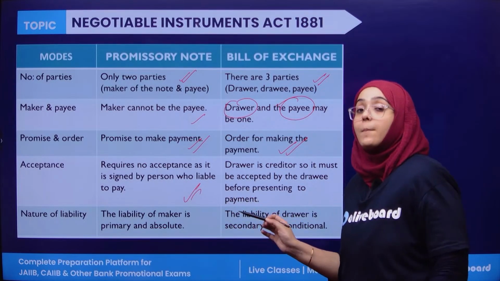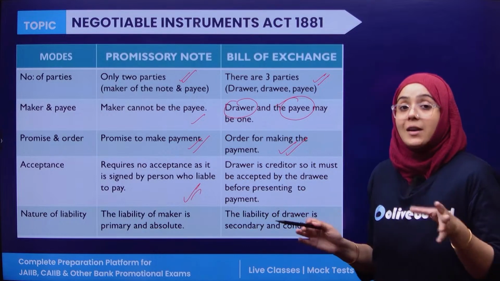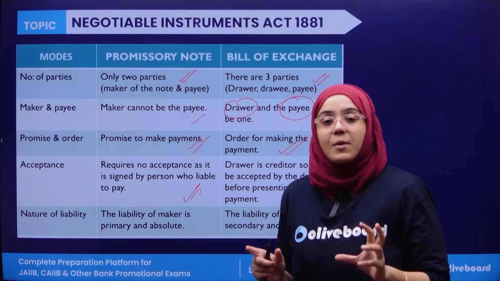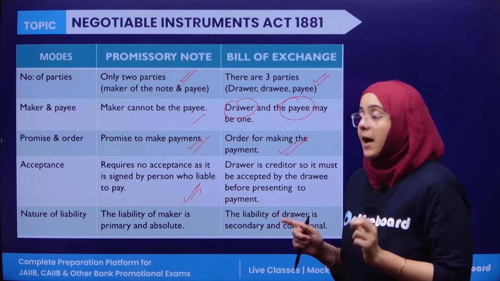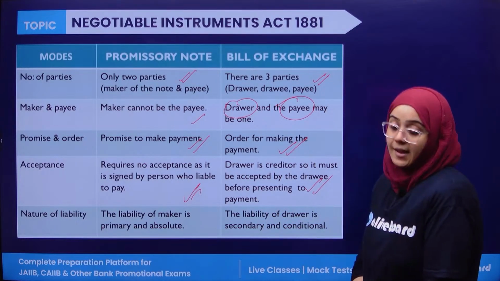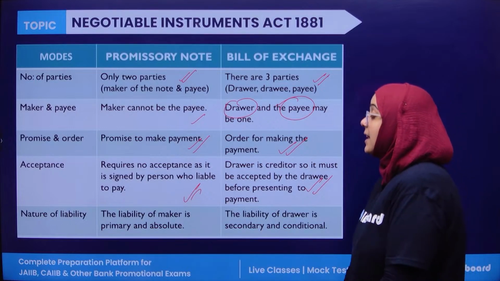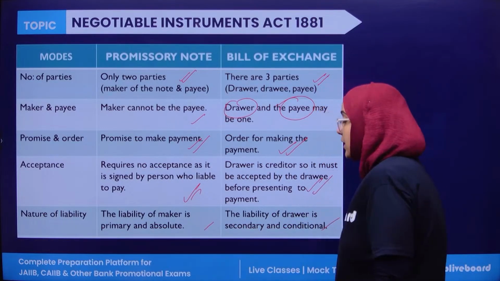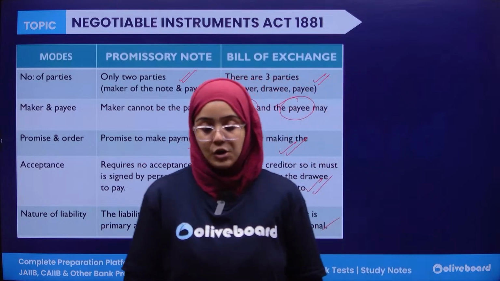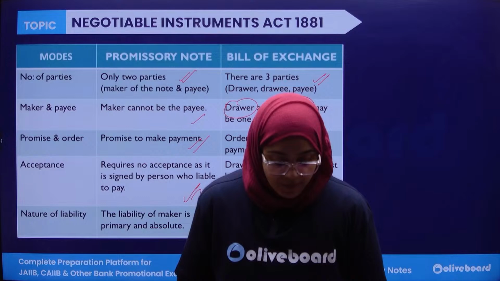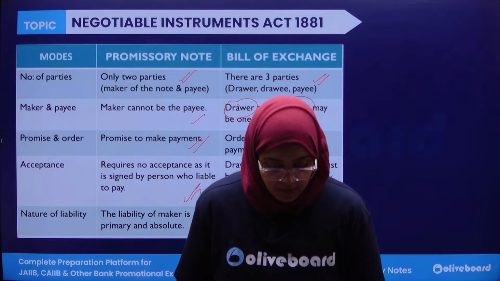Because it is drawn by the drawer, the seller, and the buyer needs to accept that, "I am indebted in this amount." So acceptance is compulsory in a bill of exchange. Lastly, the liability of the maker is primary and absolute, whereas the liability of the drawer is secondary and conditional. So this is the difference between a bill of exchange and a promissory note.